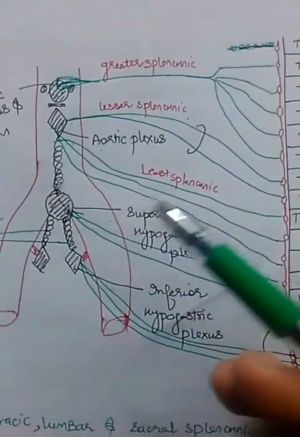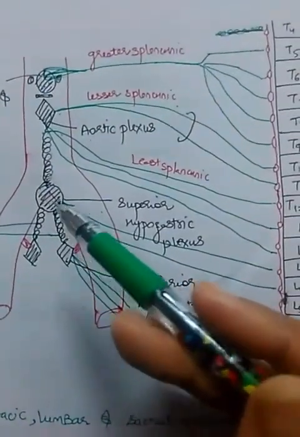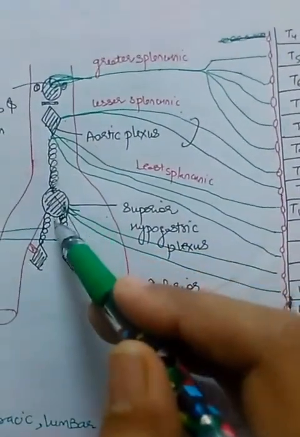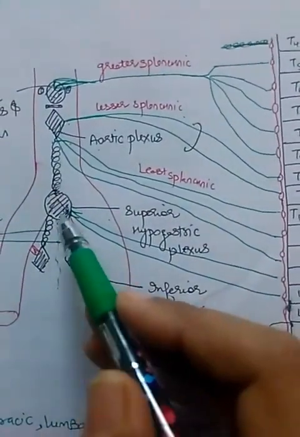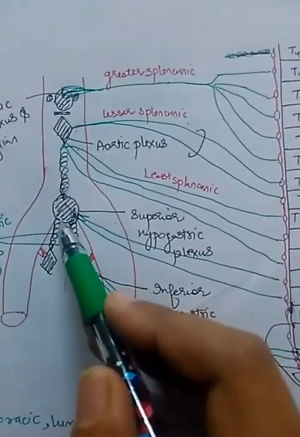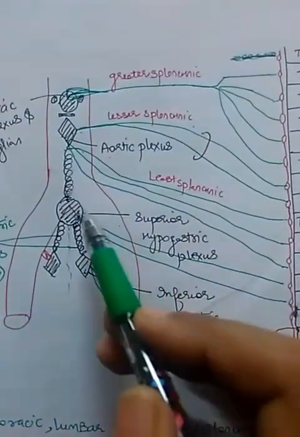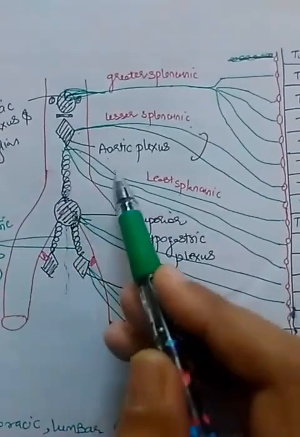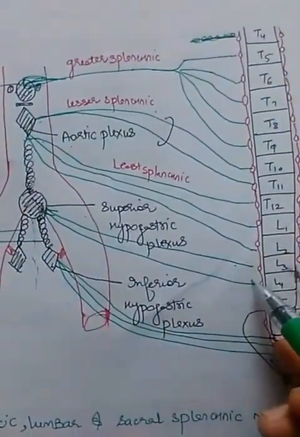In front of the aortic bifurcation, and slightly to the left. It is also present in front of the median sacral vessels, as the median sacral vessels pass behind this. And it is slightly to the left, so the left common iliac vein is also somewhat posterior to it. So as I have told, this superior hypogastric plexus is a continuation of the aortic plexus. Also it receives fibers from L3 and L4.